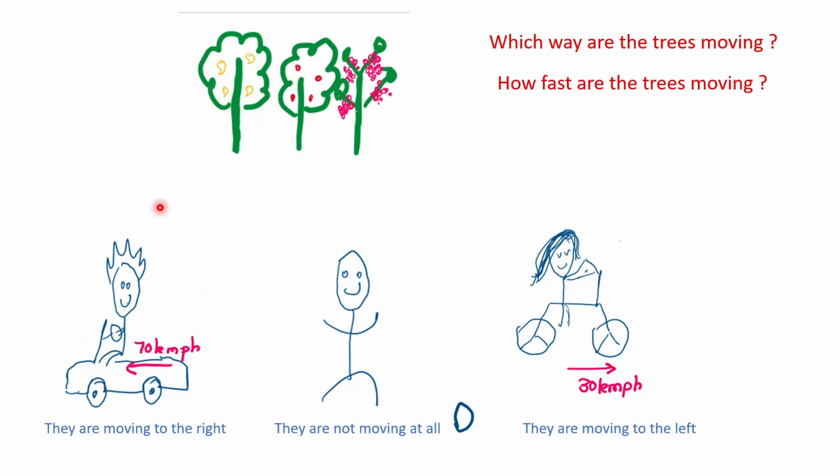But your friend here in the car, when he looks out, he is moving to my left with a speed of 70 kilometers per hour. So when he looks outside his window, he sees the trees moving backwards really fast, roughly 70 kilometers per hour. So he'll tell me that they are moving to the right at 70 kilometers per hour. By the same token, your friend here going to the right at 30 kilometers per hour will tell me that she sees the trees moving to the left at 30 kilometers per hour. All right. So I hope you can make sense out of this.